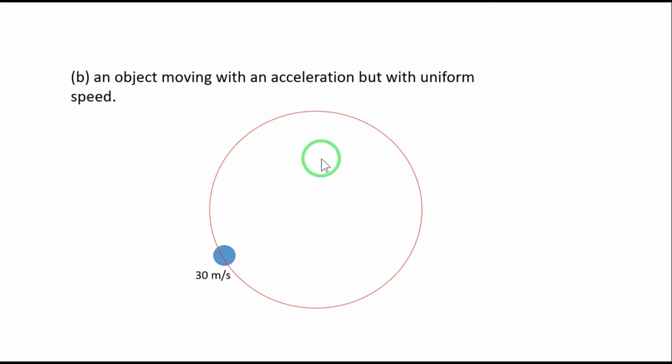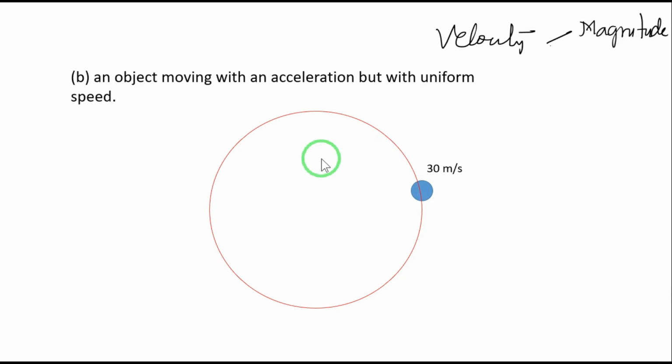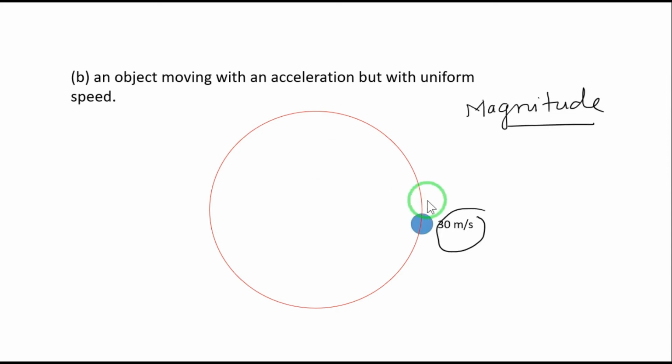So speed remains same. Do we have change in velocity? Yes, because velocity is not only made of magnitude, it has a direction also. Now what is the magnitude of this velocity here? 30 meter per second. But when it goes further, its direction is changing.